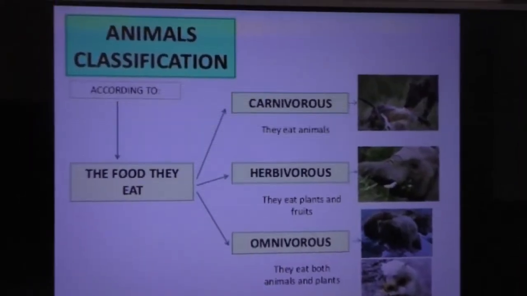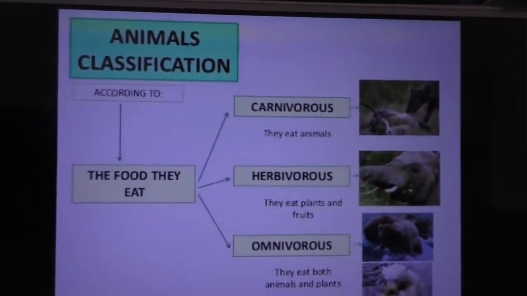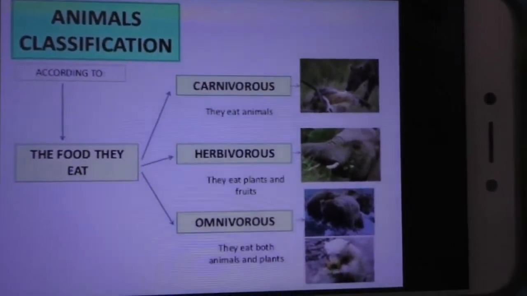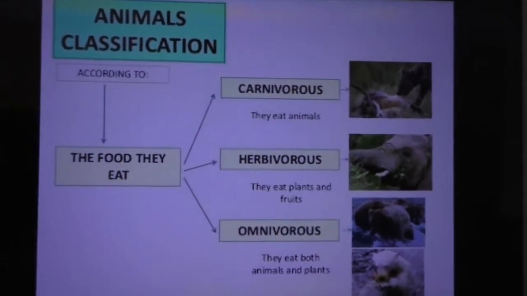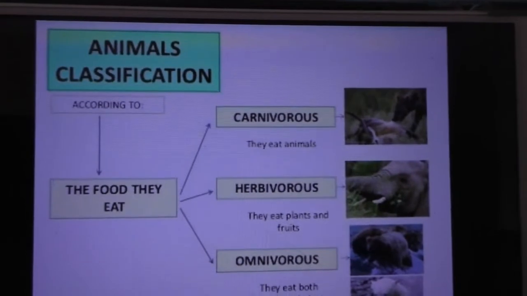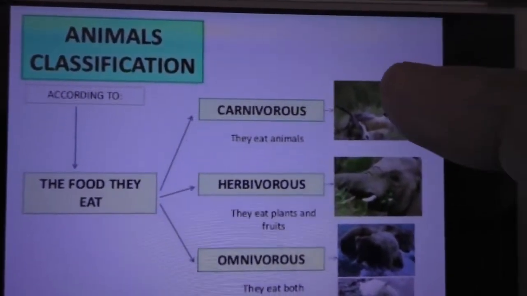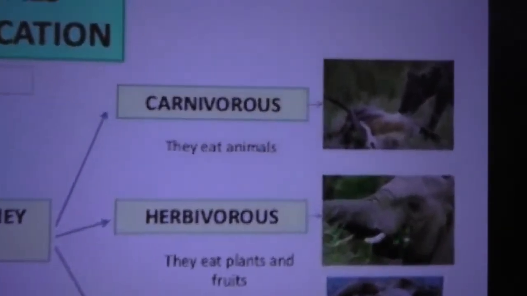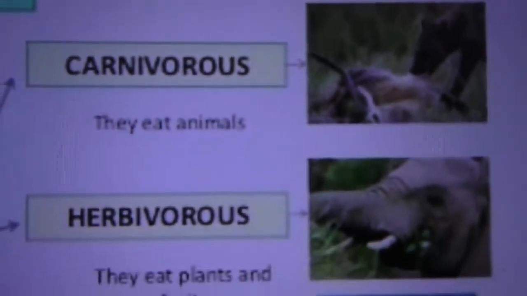So how are we classifying the animals? That means dividing the animals. Classify means division. How are we classifying the animals into different groups according to the food they eat? Carnivores, they eat animals.